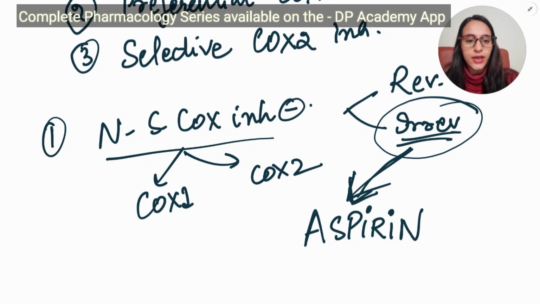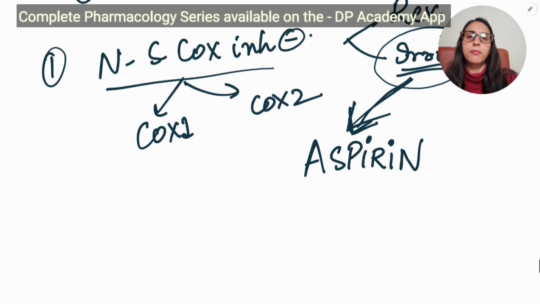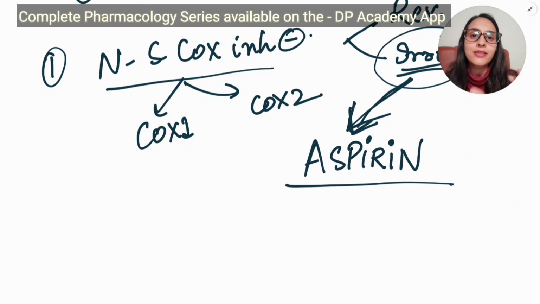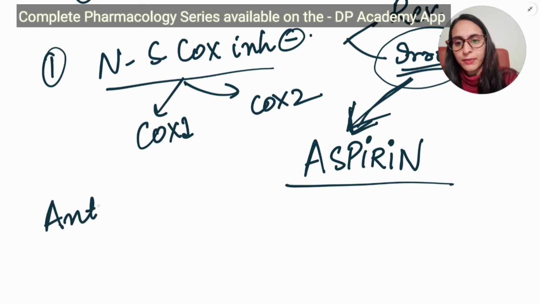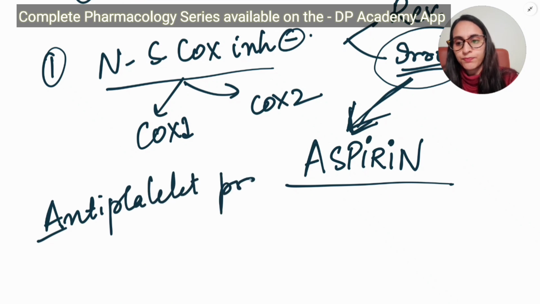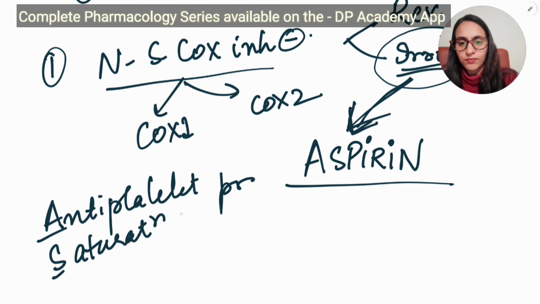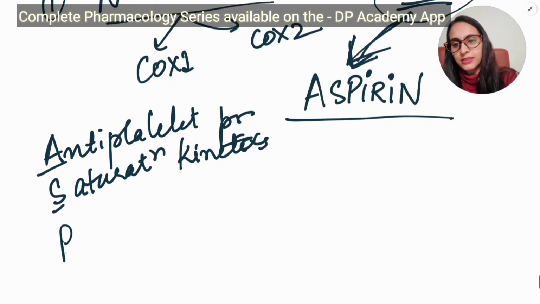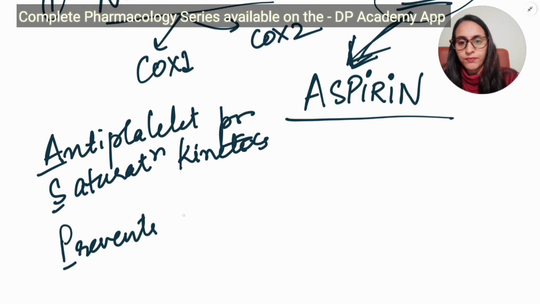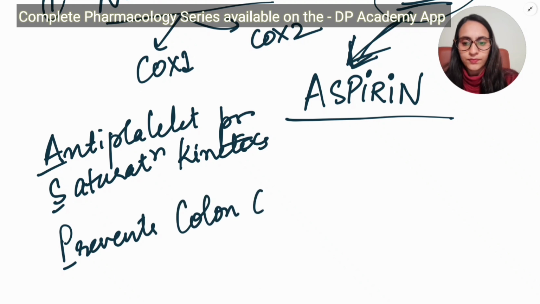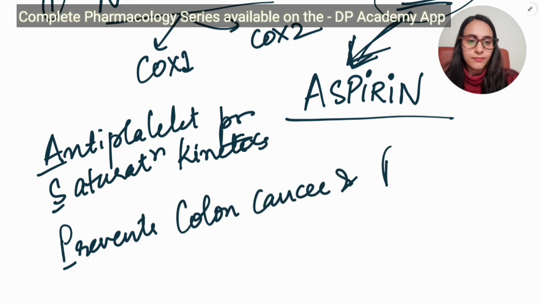Aspirin is a very important drug, and the mnemonic to remember aspirin is in the name itself. If you break down the name, A is for antiplatelet properties. S is saturation kinetics. P is that it prevents colon cancer and preeclampsia.